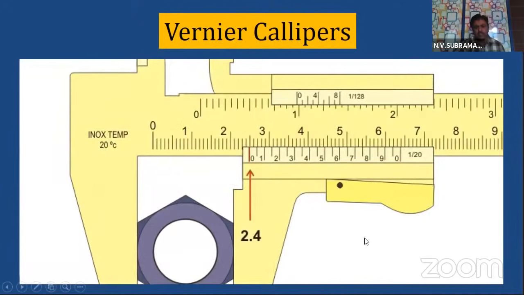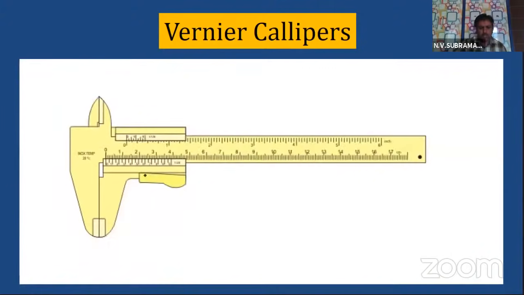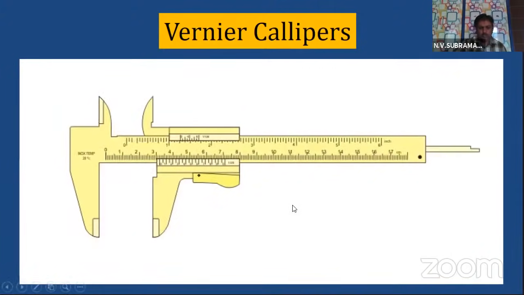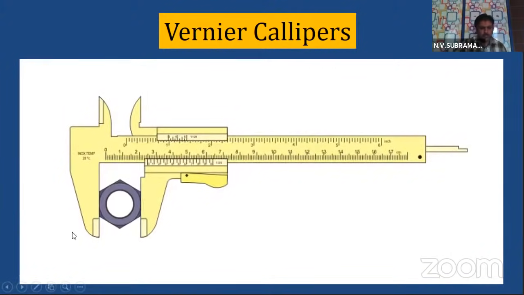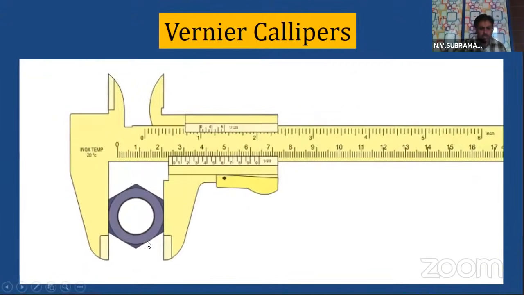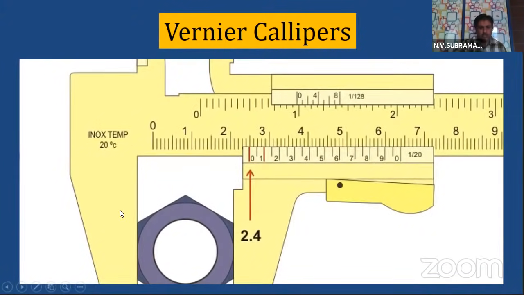So a nice graphic is coming up on your screen. I have taken a bolt and I am trying to measure the size of the outer diameter. Yes or not? Okay, so how is it done? We are fixing the bolt. This is the bolt, you see. This bolt I am fixing between the two jaws. Then I am getting the reading here.